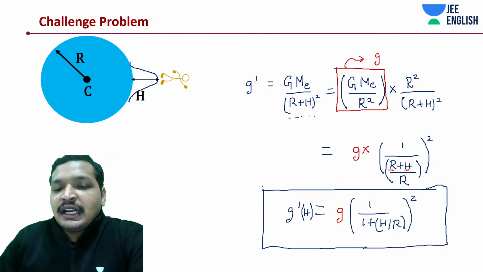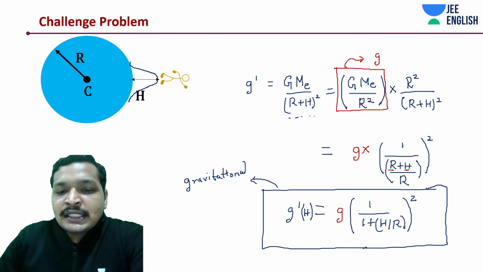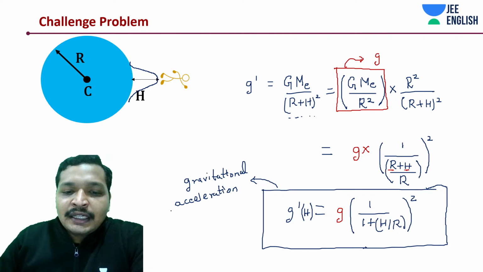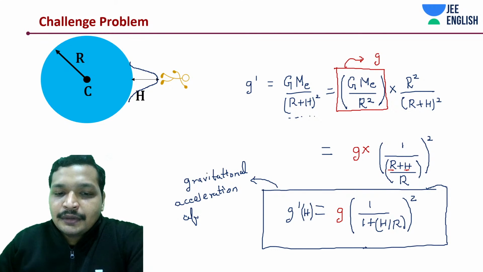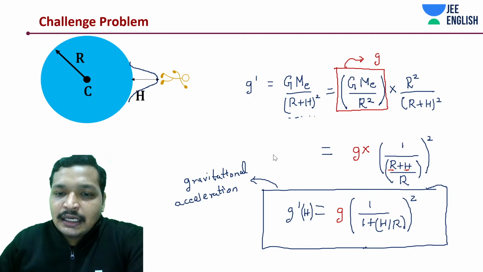Gravitational acceleration at a height. What are we measuring? Gravitational acceleration. This is one of the things that you want to note down, but the form that we have written is not important, the method that we have written is more important. Gravitational acceleration of a planet or Earth at a certain height, at a height h.